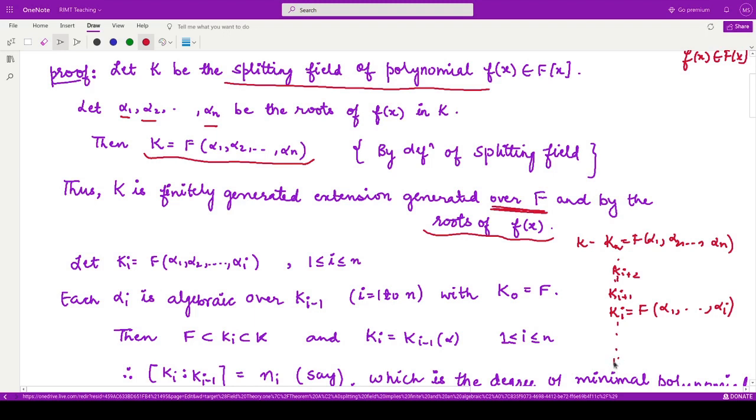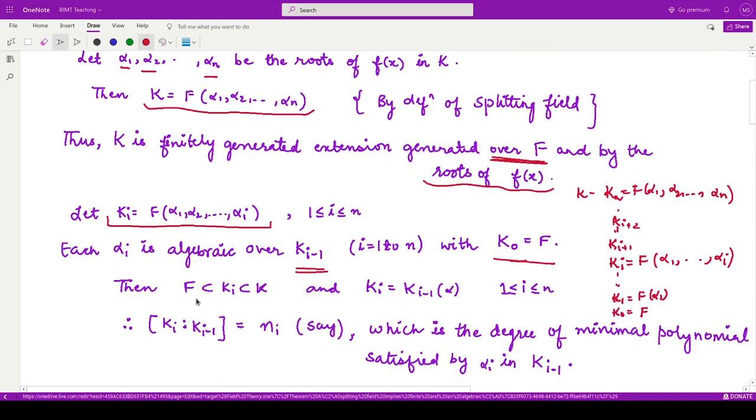And what would be K0? K0 would simply be equal to F only. And what would be K1? K1 would be F where only alpha 1 has been adjoined, and so on. So this is the construction. We say Ki is of this form, and alpha i is an algebraic element over K_(i-1), where K0 is F according to this construction. Then we say F is contained in Ki and Ki is contained in K. Moreover, I can write Ki as K_(i-1) adjoined with alpha i.